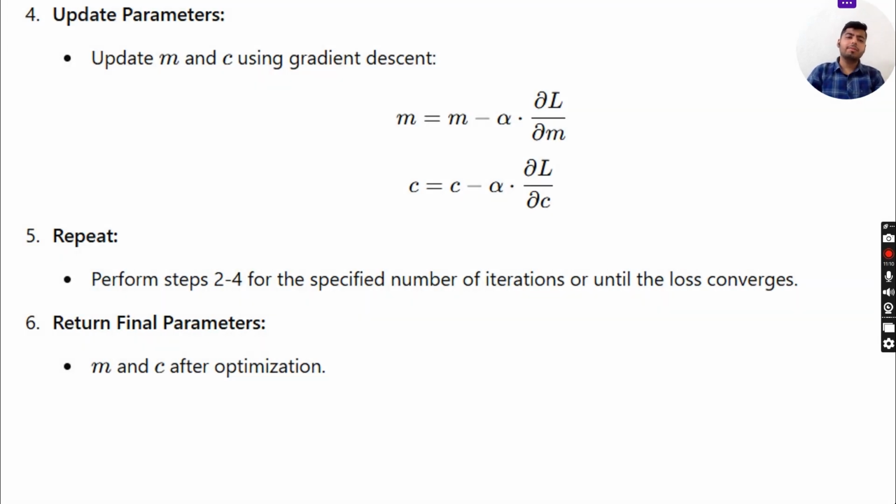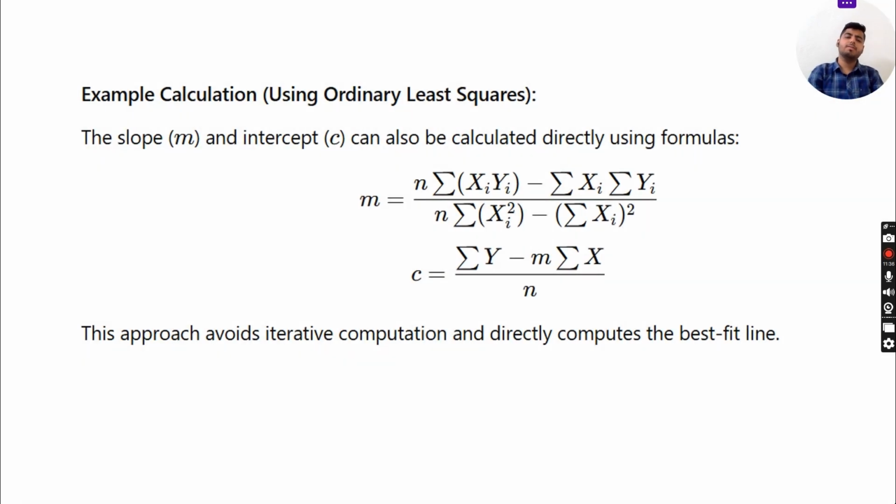So fourth step is update parameters, update m and c using gradient descent. m = m minus alpha dot del L by del m, and c = c minus alpha dot del L by del c. Now, fifth step is repeat, perform steps 2 to 4 for a specified number of iterations or until the loss converges. Next step is return final parameters, that is m and c after optimization.